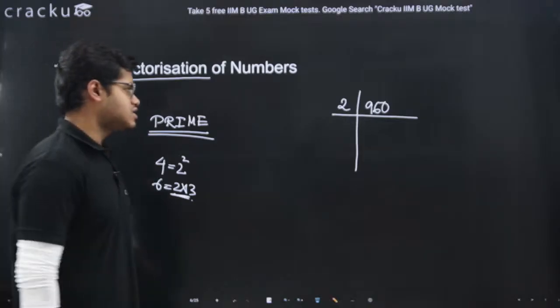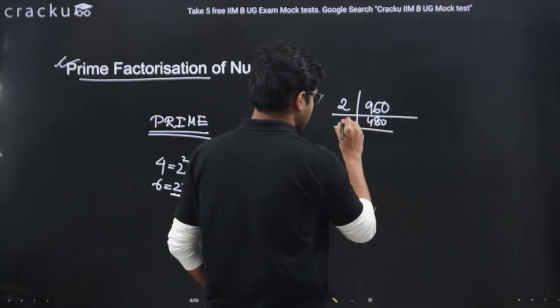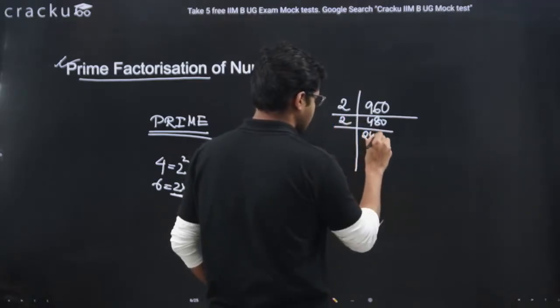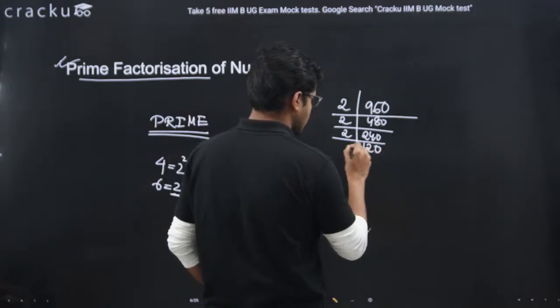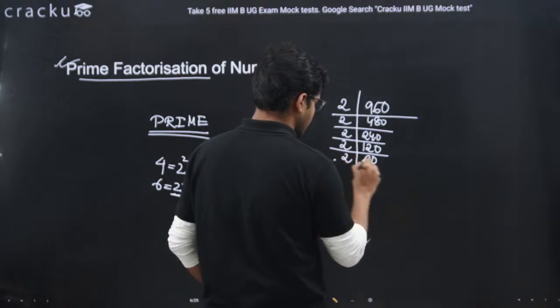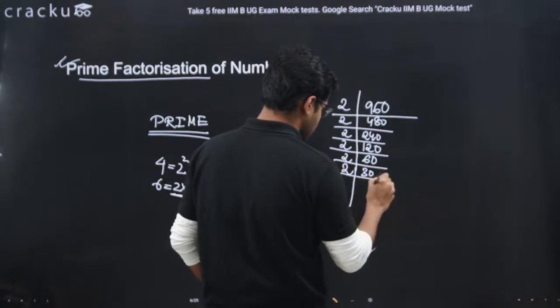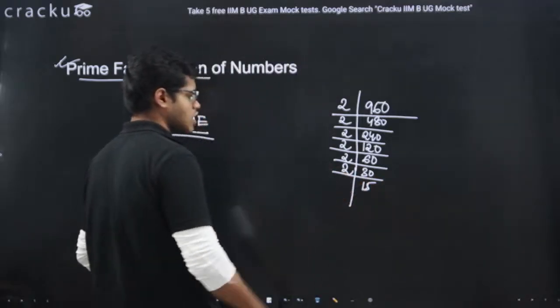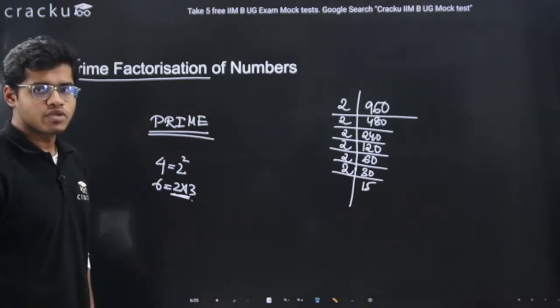If 2 is dividing 960, the quotient will be 480. Again 2 can divide this, 240. Again 2 can divide this, 120. Again 2 will divide this, 60. Again 2 will divide this, 30. Again 2 will divide this, 15. Now 15 is an odd number, so 15 won't be divisible by 2.